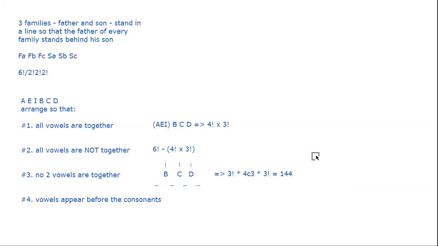Okay. The last one is easy. So you want the 3 vowels to appear before the 3 consonants, A, E, I, and B, C, D. And they will not switch. So AEI 3 factorial and BCD 3 factorial. So that's all, 36 ways. So this is how you arrange the letters.